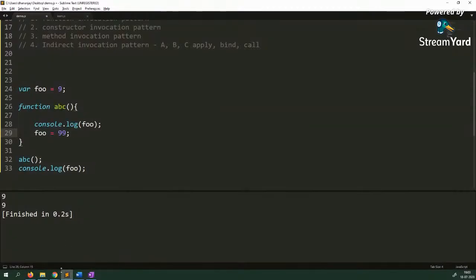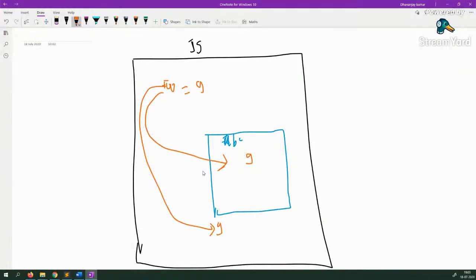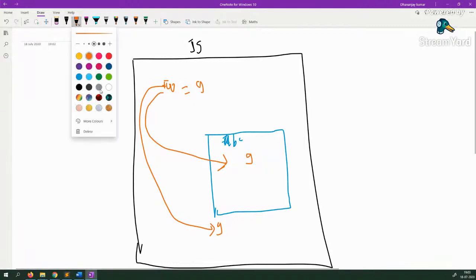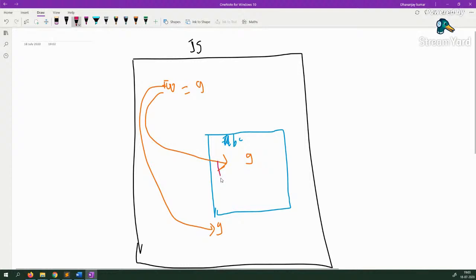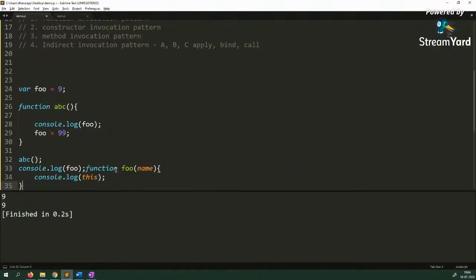Now what we have done is that here we are updating this value, foo equal to 99. What does it mean? Right now we have updated the same foo, we have taken that and we have updated that to 99. So now what would happen when you print foo is here 9, but after this line the value of foo would be 99, right? So when you run this, you see you are getting 9 and 99. So this is how global scoping works. You are updating the same variable.